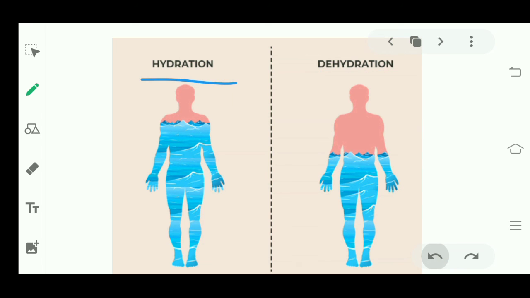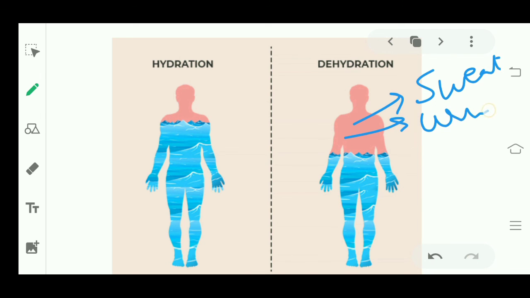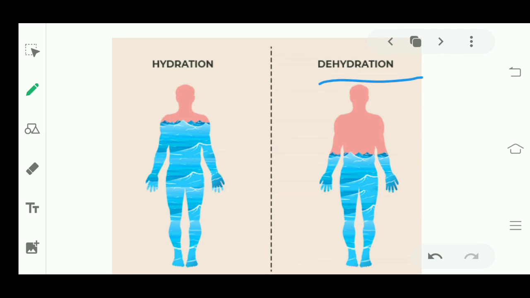In summers or wherever your body sweats, and through urine, water gets out. All these are the ways by which water leaves your body. If water is getting out, you should take in water. If you don't take a proper amount of water, then the condition of dehydration comes.